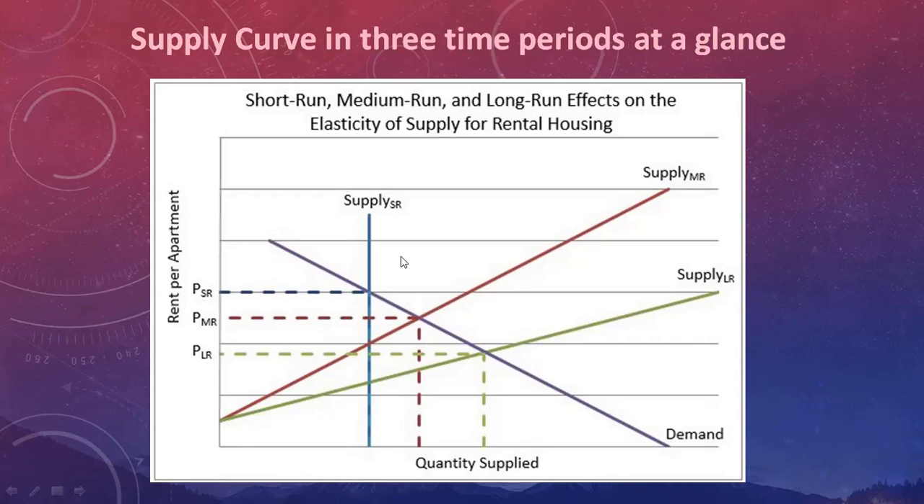Again I want to repeat, this blue line is for the market period, this red line is for the short run period, and this green line is for the long run period.